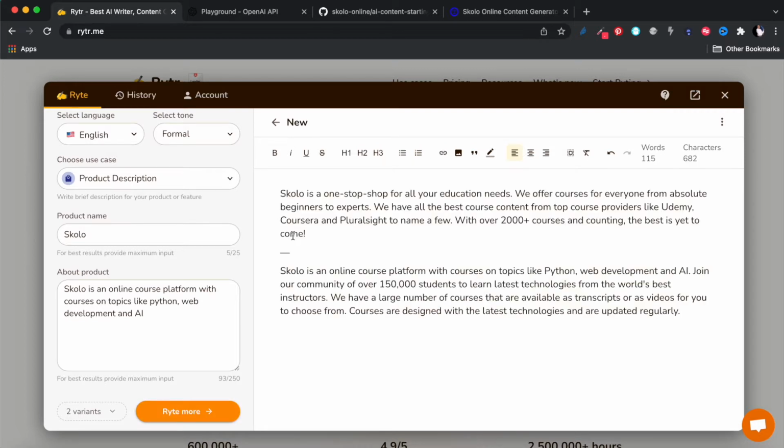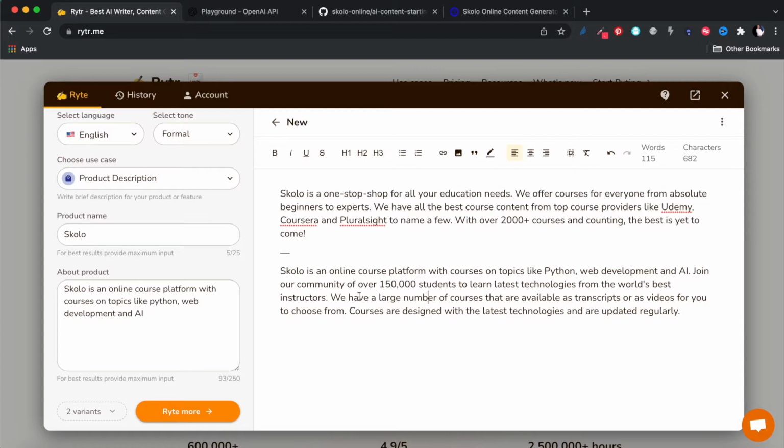So it's taking a while, but there you go. It's going to rewrite this in a more intelligent fashion, AI fashion. So Skolo is a one-stop shop for... this is not what I wrote, but this definitely sounds much better for a product description. There's another one because I've selected 2 variants over here.